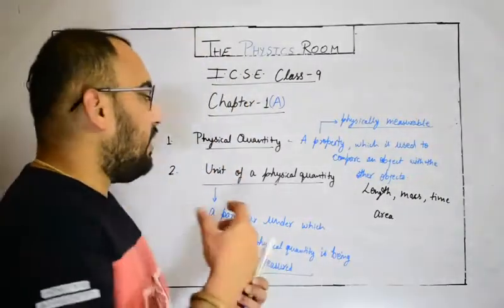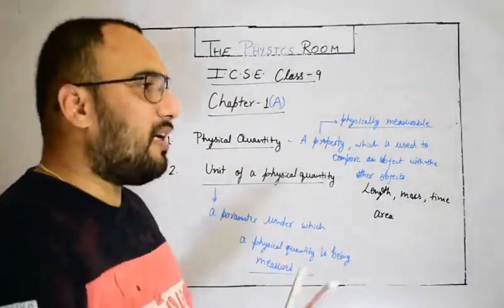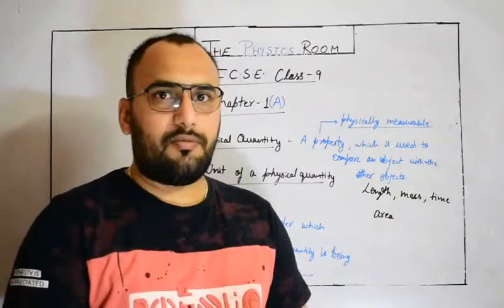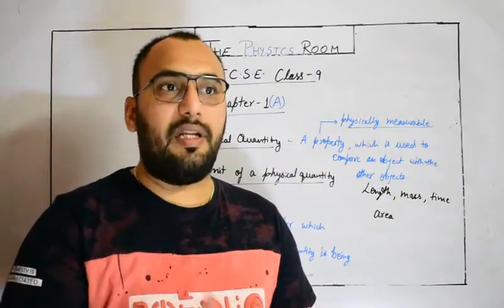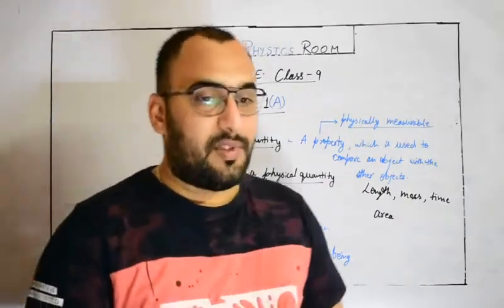Fine. So this is basically a unit of a physical quantity. For example, the unit of length is meter. For example, the unit of time is second, minute, hours. This and that way.